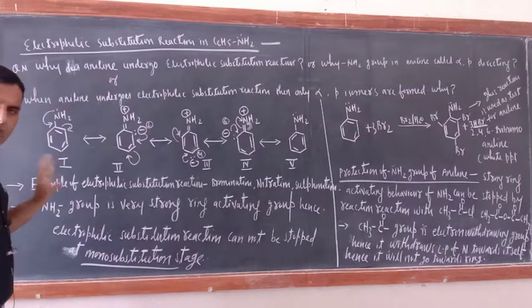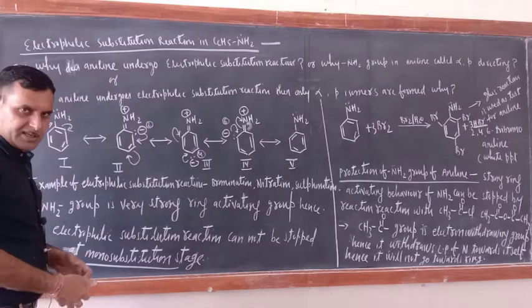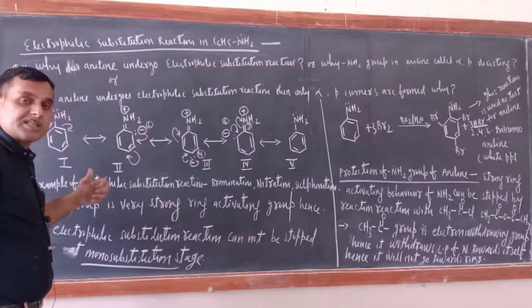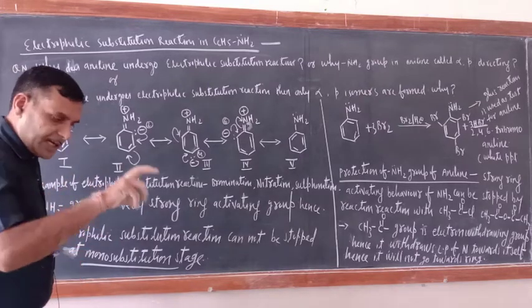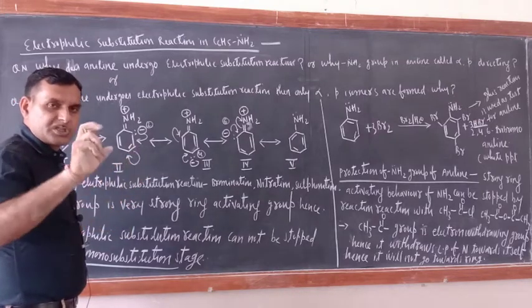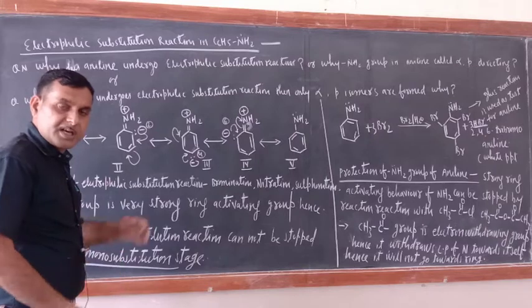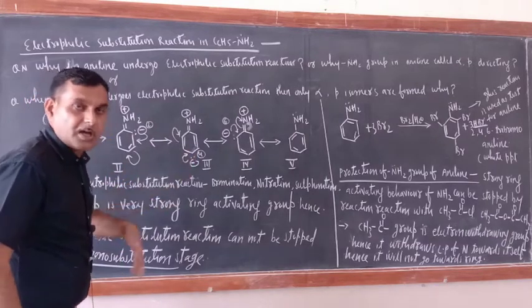But there is one problem. The NH2 group is a very strong ring activator. So just try to understand, when it activates the ring at 2, 4, 6 position, or ortho-para position, it would be very difficult to get the mono substitute. Are you getting my point?